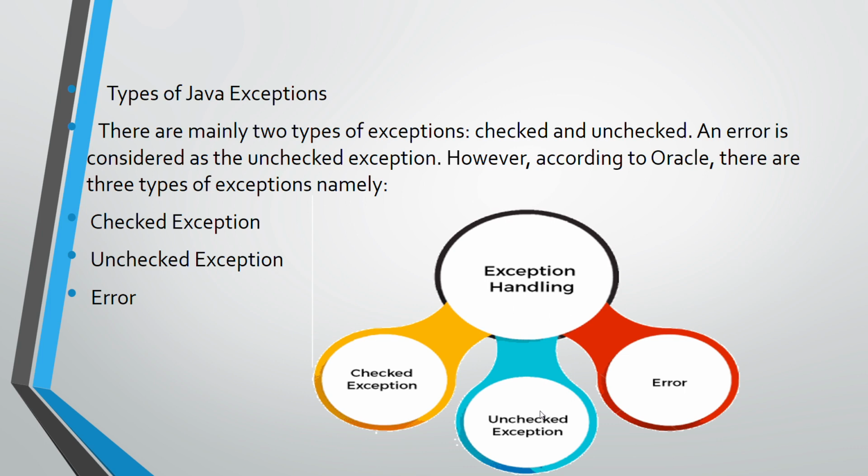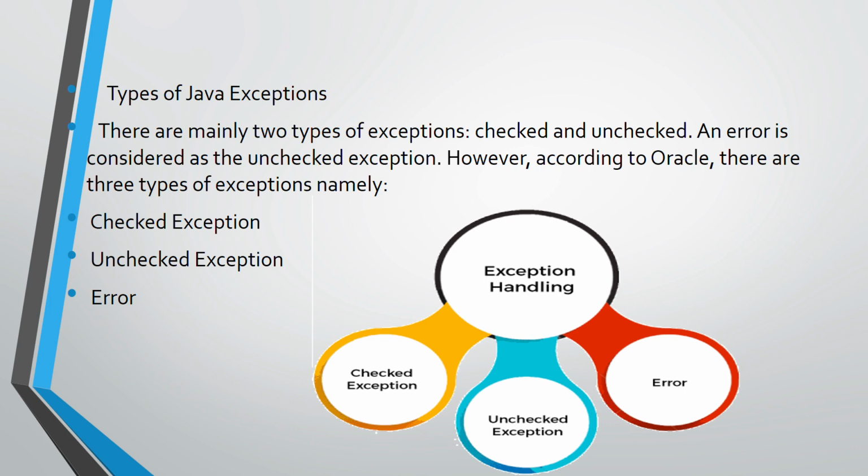Unchecked exception means the classes that are inherited or derived from RuntimeException. Such exceptions are called unchecked exceptions. So what is the primary difference between checked and unchecked exceptions? Unchecked exceptions are not checked by the compiler at compile time; they are checked at run time.